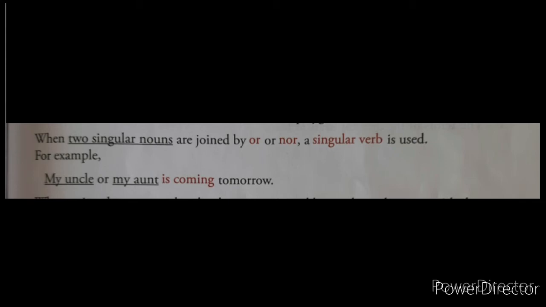For example, my uncle or my aunt is coming tomorrow. In this sentence, my uncle and my aunt are the two singular nouns and they are joined by the word or. So a singular verb, that is, is, is used. If these two singular nouns are joined with and, then a plural verb, are, will come. But if they are joined with or, then a singular verb, that is, is, will come.